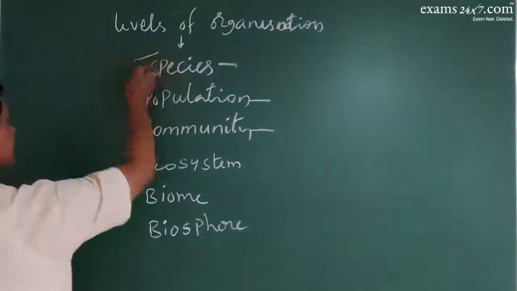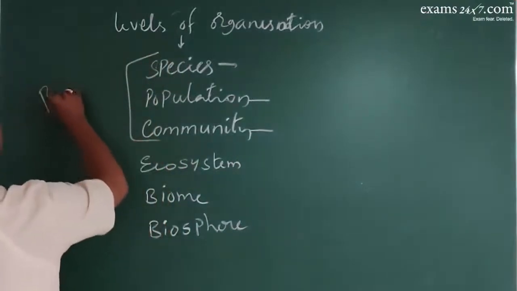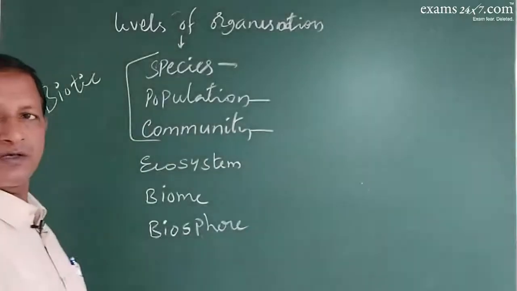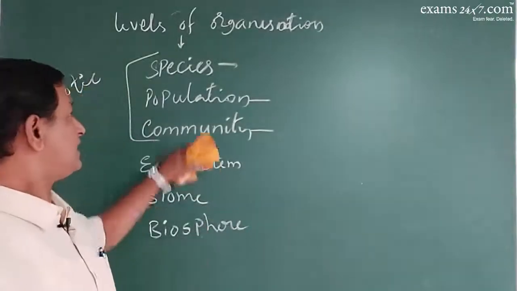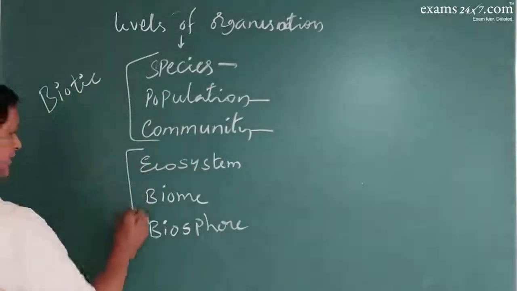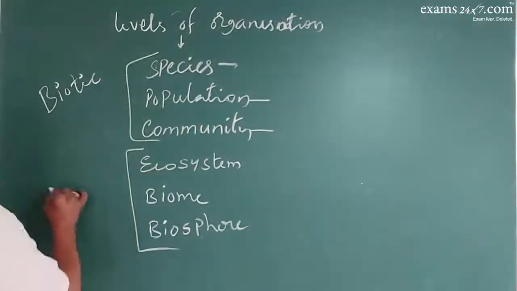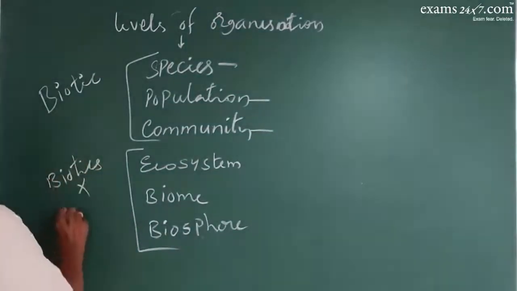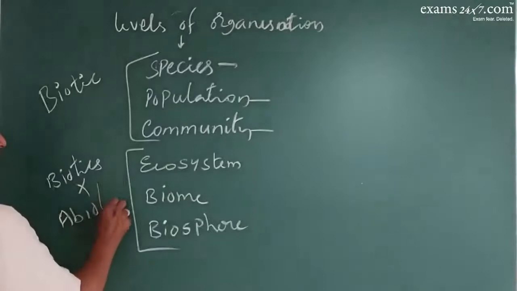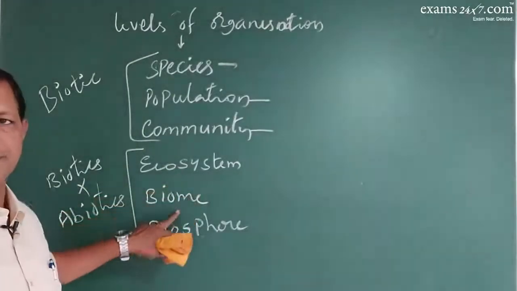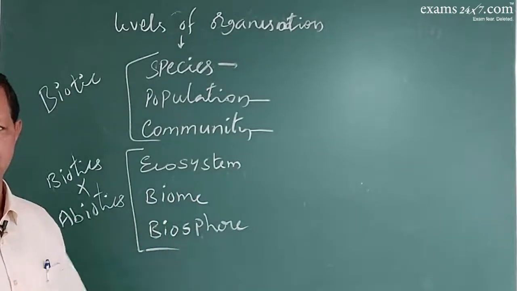Hence, species, population and community comprise only biotics, and the interaction of these biotics with their abiotics will produce the ecosystem, biome and biosphere.